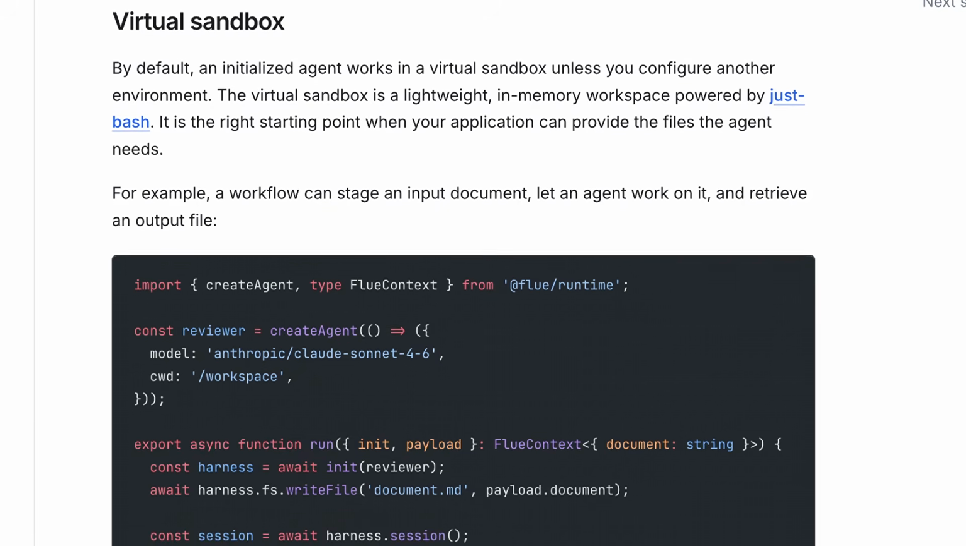But why would the Astro team decide to build an agent harness framework in the first place? And what's this cool trick you can do with sandboxes that allows you to run agents much cheaper?